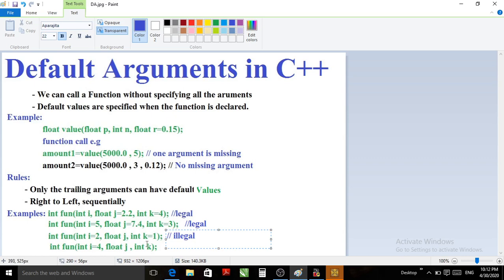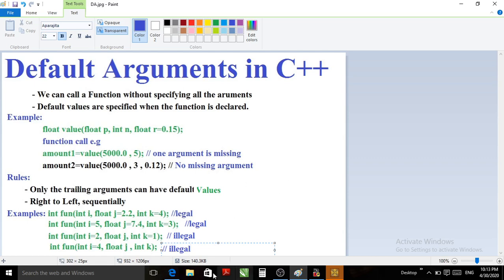For the next example, here again the function has three parameters. Out of these three, the first argument has a default value, the second argument does not, and the third argument does not. That means out of these three, only the first argument is a default argument. It is not a trailing argument, it is preceding, you can say. So it is breaking the rule, it is not a trailing argument. So this type of declaration is not allowed, it is considered illegal.